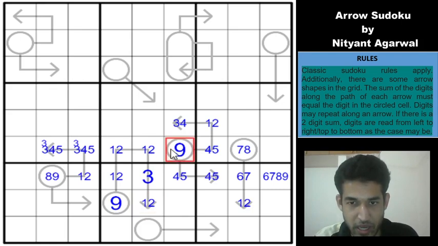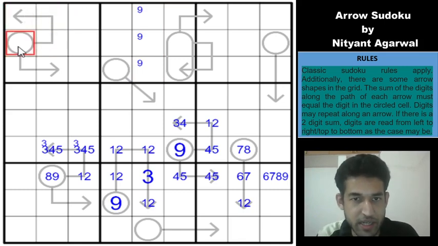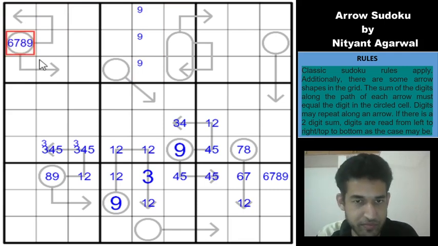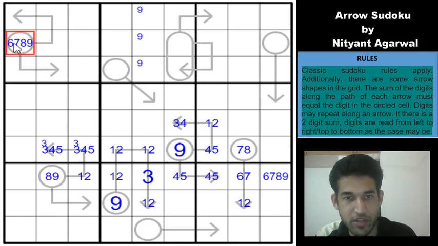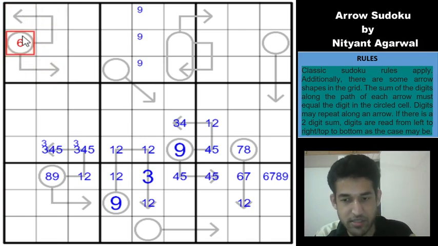So 9 in columns 4 and 6 give us a 9 in one of these 3 cells. And let's look at this arrow because it is comprised of 3 cells. So the minimum value is going to be 6, 7, 8 or 9. But 6 and 7 are going to be immediately ruled out, guys, because if you have, let's say, a 6 here, this becomes 1, 2, 3, and you cannot satisfy the 6 using another way, right? So 6 is ruled out.